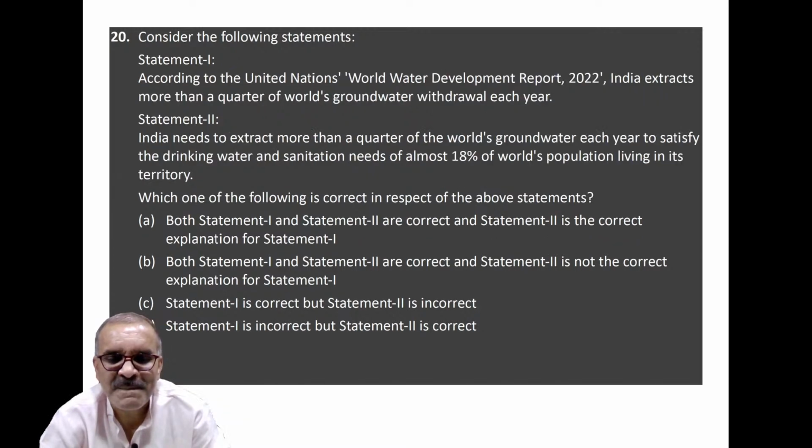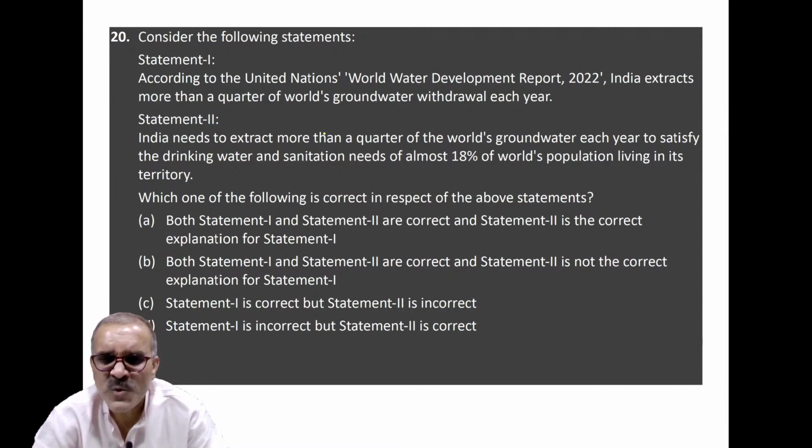Okay. Coming to question number 20. It is again on water resources, because drinking water, irrigation water, water for commercial and industrial use have all been in hot news for the last several years. In the case of India, it became even more relevant because India taps groundwater too much. That is not good.